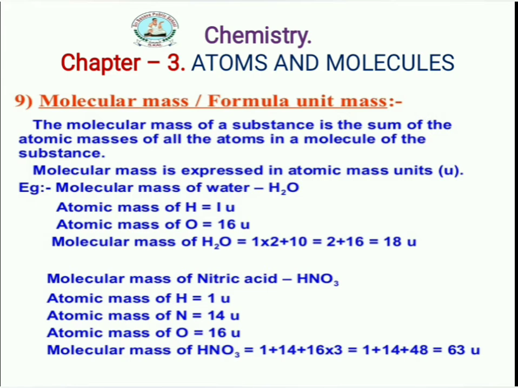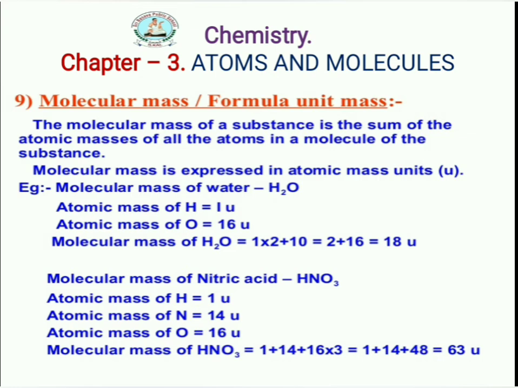Next one, nitric acid, HNO3. The atomic mass of hydrogen is 1 unit, nitrogen is 14 units, and oxygen is 16 units. So the molecular mass of HNO3 is 1 into 1, that is 1, plus 1 into 14, since there is 1 nitrogen, that is 14, plus how many oxygens are there here? 3, with atomic mass 16.